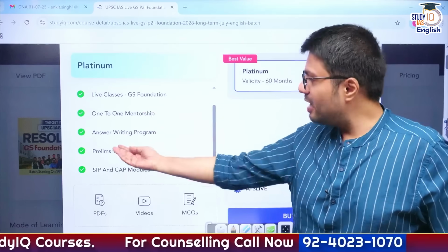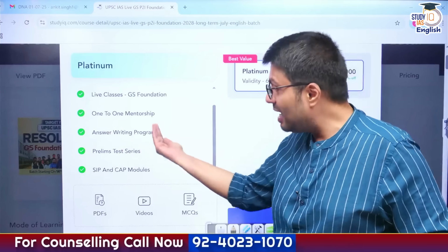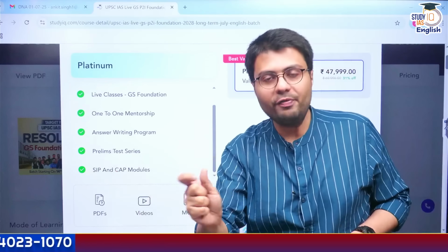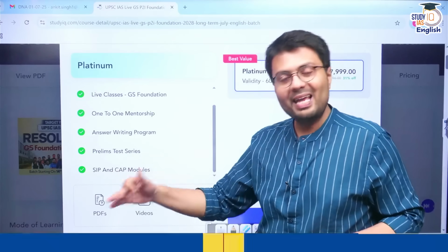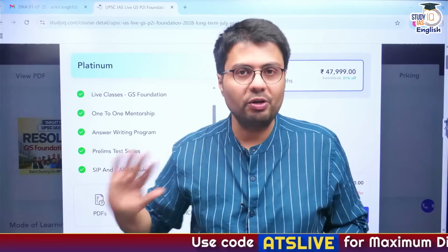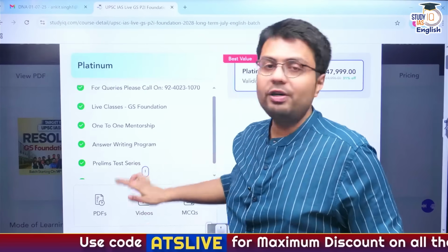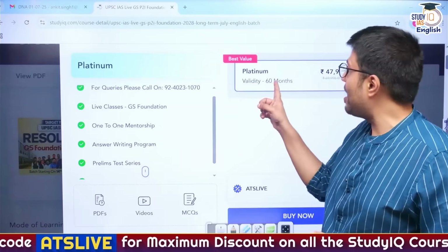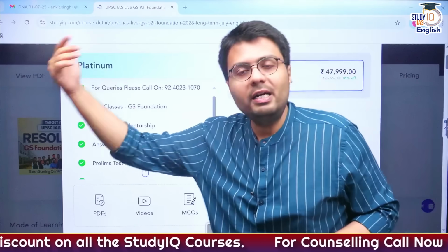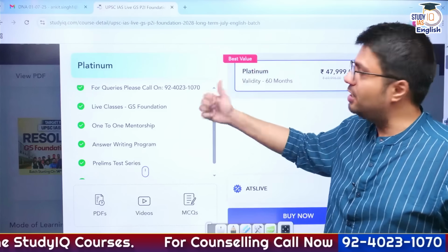You can hone your skills by giving prelims test series, writing answers under the answer writing program, and if you have difficulties in following current affairs through newspapers, you'll also get CAP modules which will essentially summarize each and every article, and they'll be provided to you every day. So all these are benefits of Resolution batches, which have a validity of 5 years, right? So even if you plan to give exams later on, you can use the benefits of these courses.